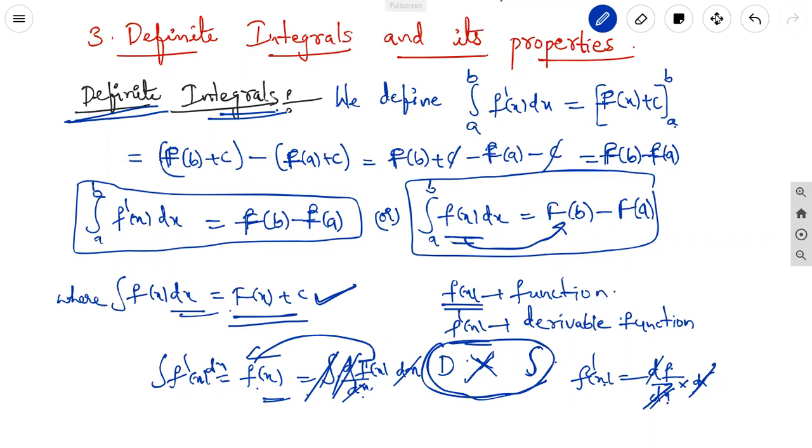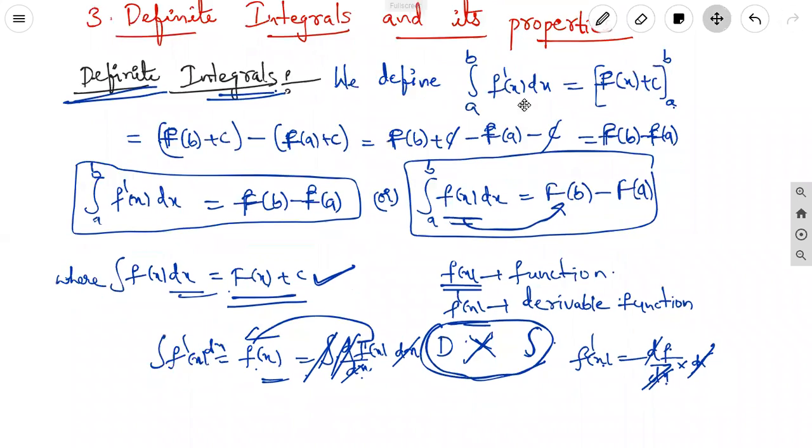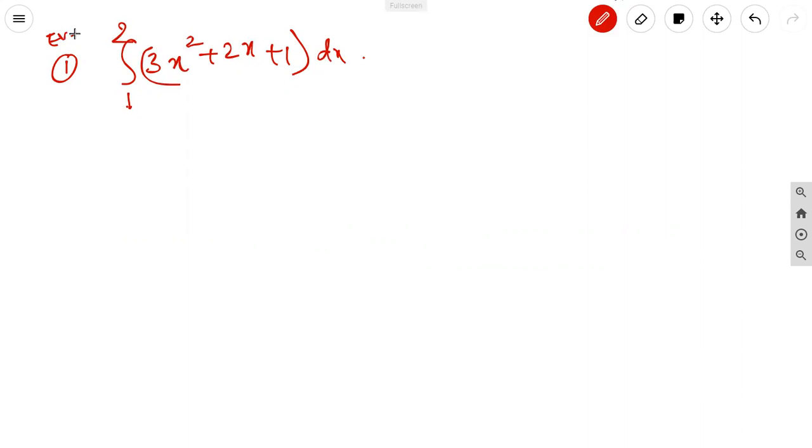Now we take one problem on how to solve by definite integrals. The first problem: the integral from 1 to 2 of (3x square plus 2x plus 1) dx. Evaluate. First, we find the integration of each and every part.